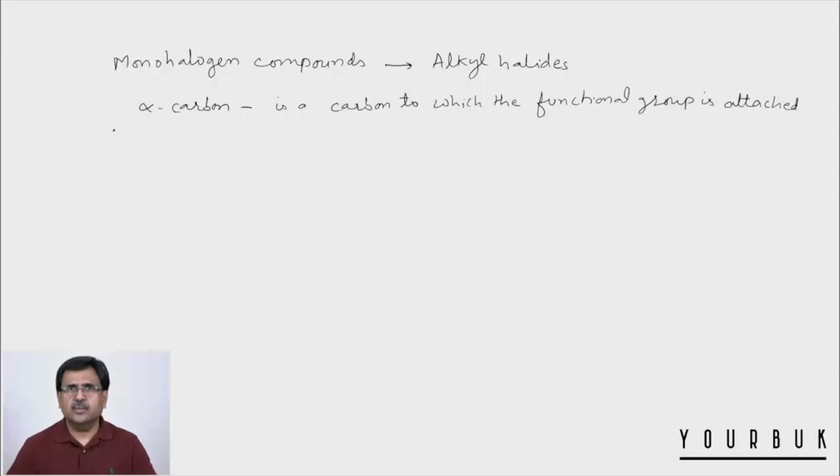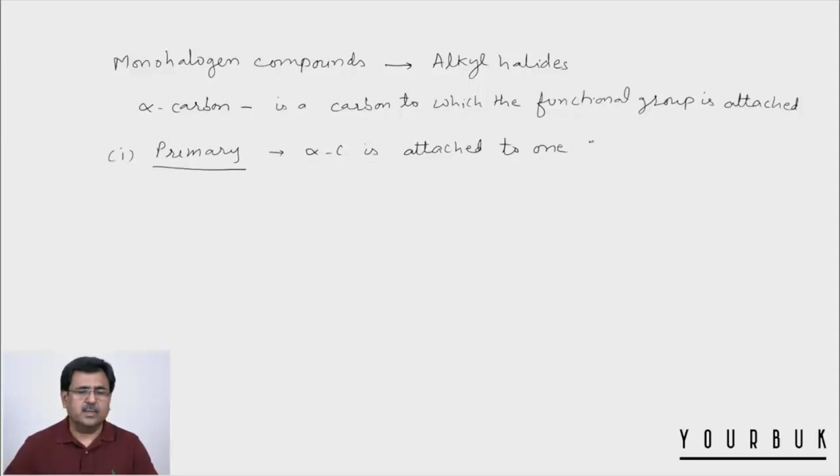Now, this monohalogen compound can be called primary alkyl halide, the first one. And we use primary when the alpha carbon is attached to one other carbon atom.